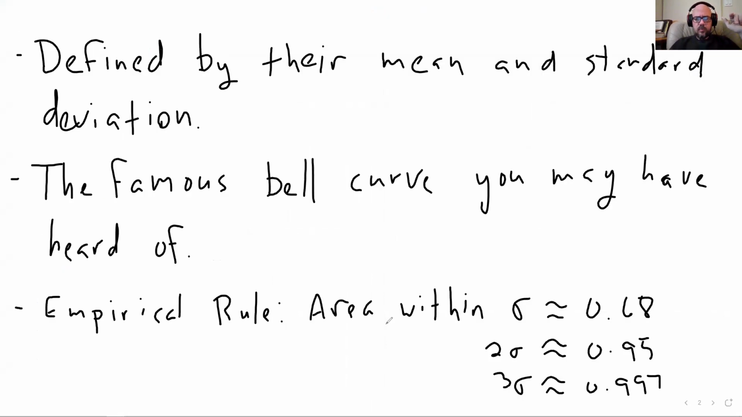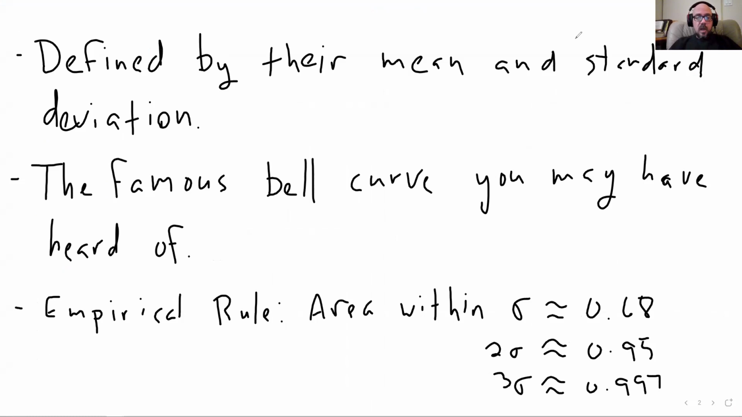So there's one other thing that I want to mention about normal distributions before we go any farther, which is the empirical rule. The area within one standard deviation of the mean is about 68%, within 2 standard deviations about 95%, and within 3 standard deviations it's about 99.7%. So notice that it's 0.3% outside of 3 standard deviations, which is, you'll note, very small.